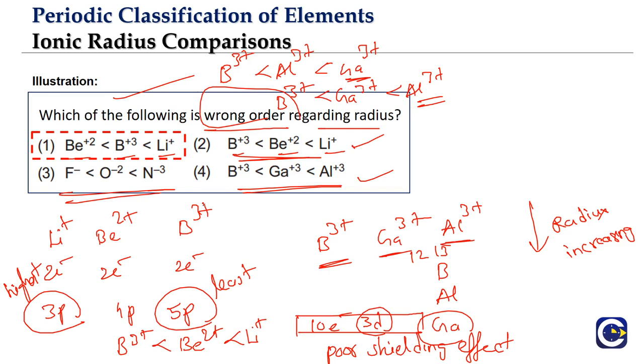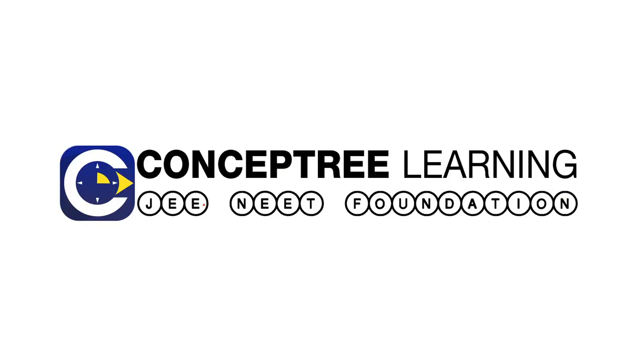As I said, sometimes even if we are not very thorough about the exceptions, we can answer. But we should always focus on the exceptional cases, because that is where they tend to frame the questions. So this is about ionic radius comparisons, and one very important thing we need to keep in mind is the trend in the radius comparison of isoelectronic species. We will see that in the next part of the video.